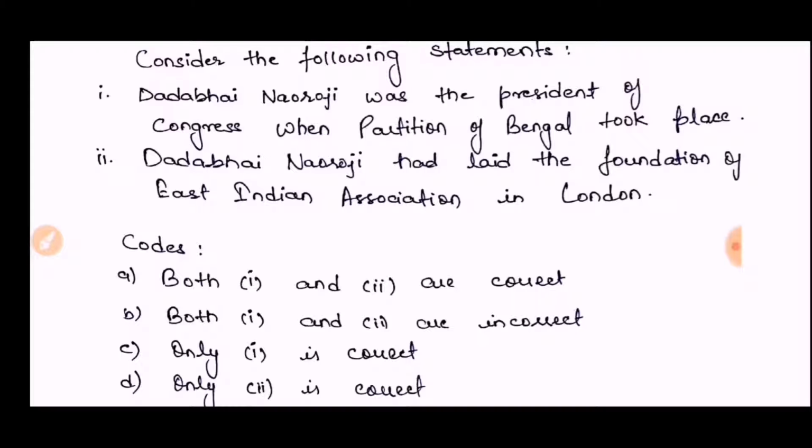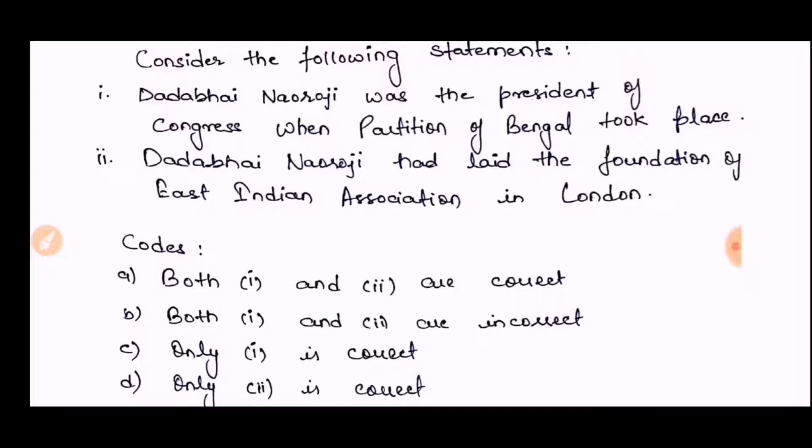That was another organization he established. In 1892, he was the first Indian elected to the British House of Commons, from the Liberal Party. Another important point is that he became the Congress president three times.